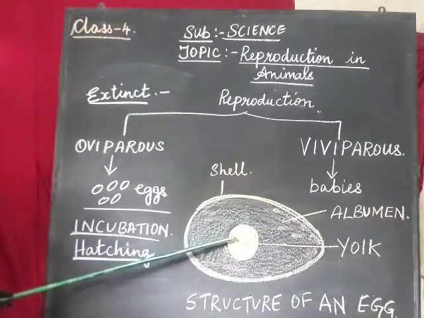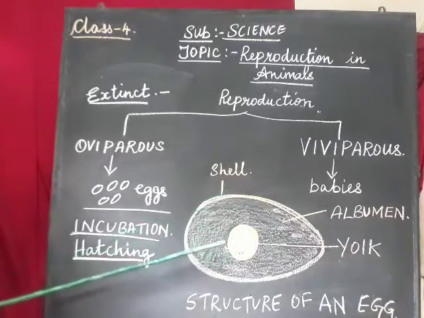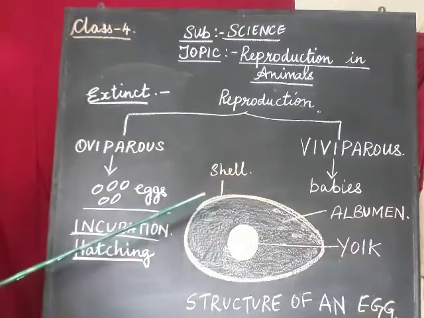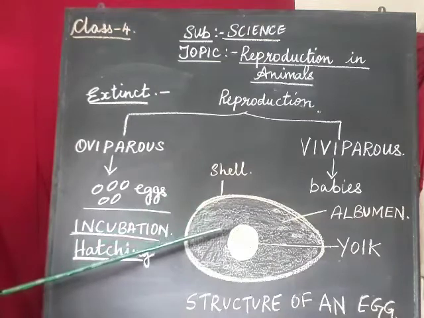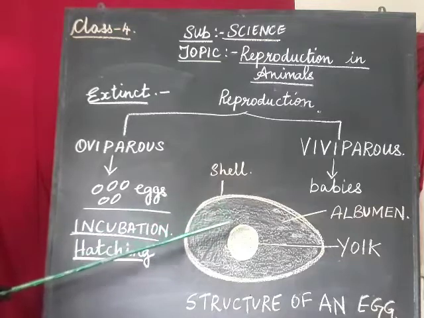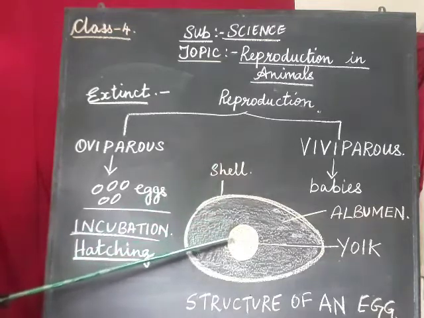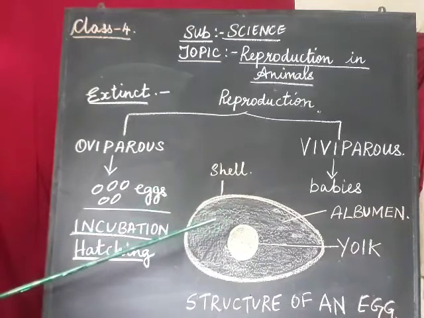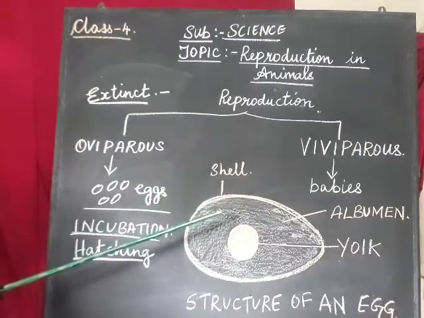That is the reason this is a very healthy food. So every child should eat at least one egg a day because it contains lots of proteins, vitamins and minerals. It is a complete food. So we must eat one egg in a day.